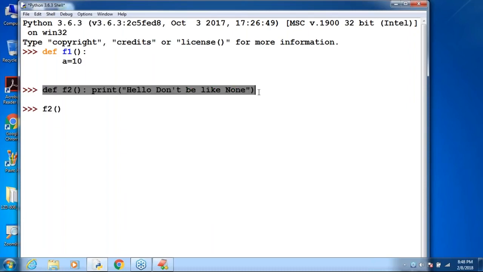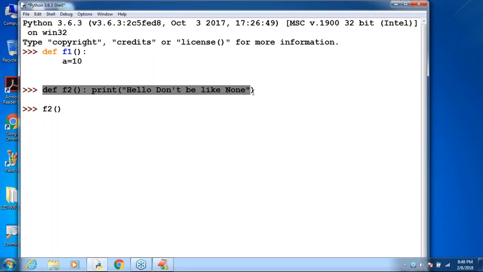I'm defining a function. Remember that. The people who are coming from other languages, you can understand. Here we use the word function. In Java or C or C++, we use the word methods. But here function is the most common word. In Python also, somewhere we can use methods, which I will discuss later.